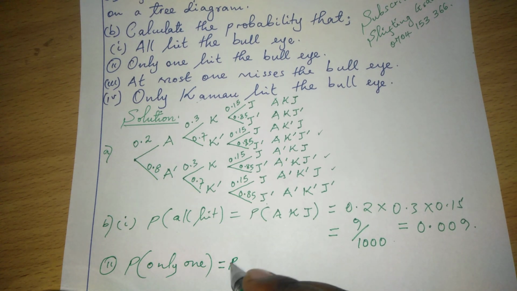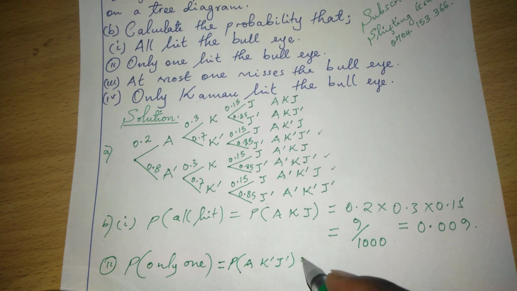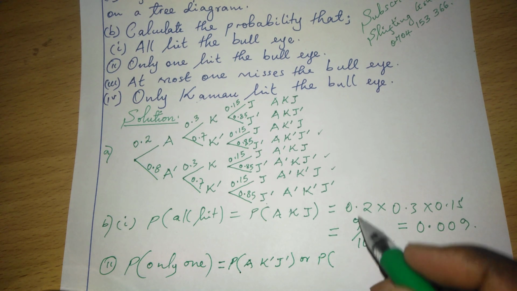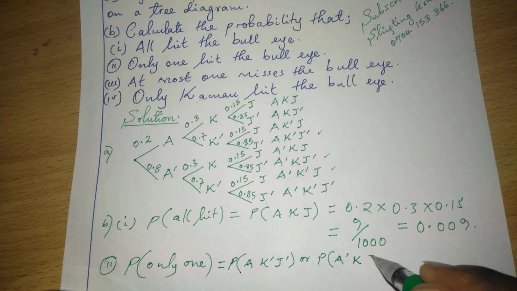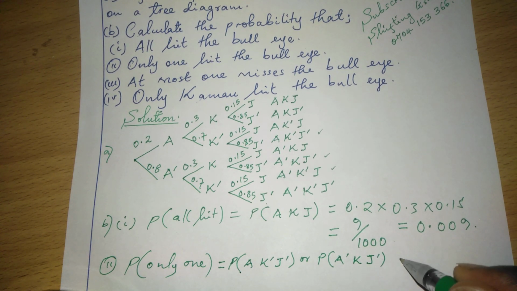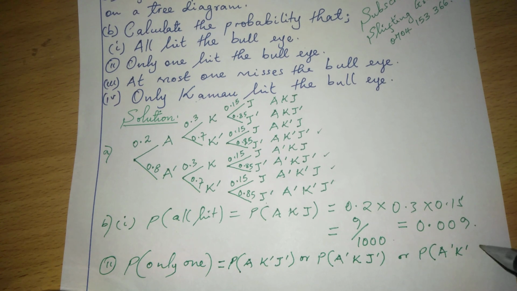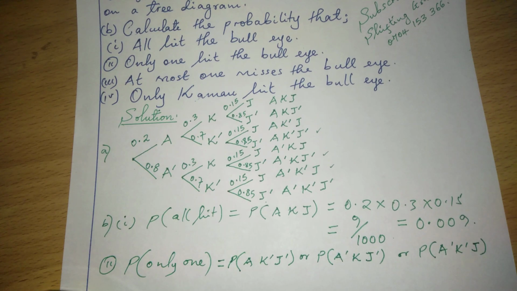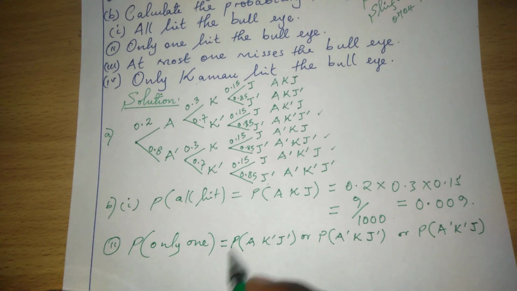So it can be the probability of Akinyi hitting, but the others missing, because we want just one, or the probability of Akinyi missing, Kamau hitting, and Juma missing, or the probability of Akinyi missing, Kamau missing, but Juma hitting. Those are the possible cases where only one hits the bull's eye.